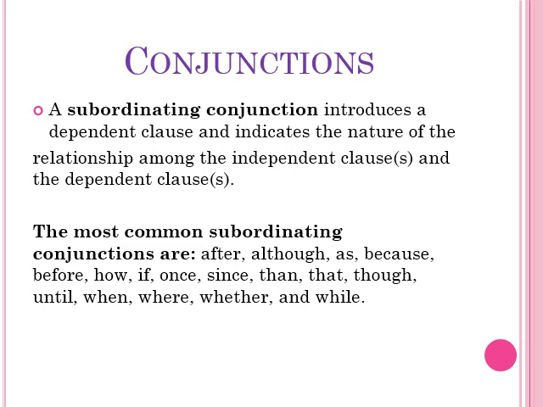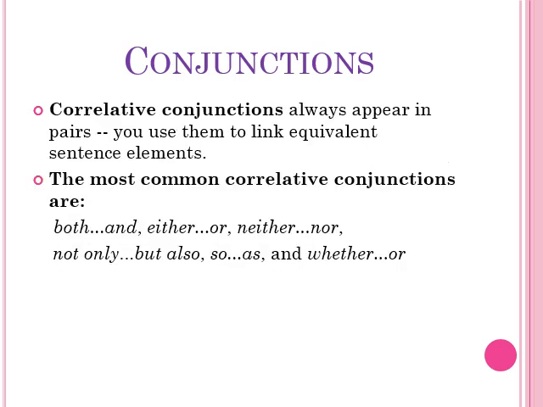Second is subordinating conjunctions, which introduce a dependent clause and indicate the nature of the relationship between the independent clause and the dependent clause. The most common subordinating conjunctions are after, although, as, because, before, how, if, once, since, then, that, though, and so on. Then we have correlative conjunctions, which appear in pairs. For example, both, and, either, or, neither, nor, not only, but, and so on.